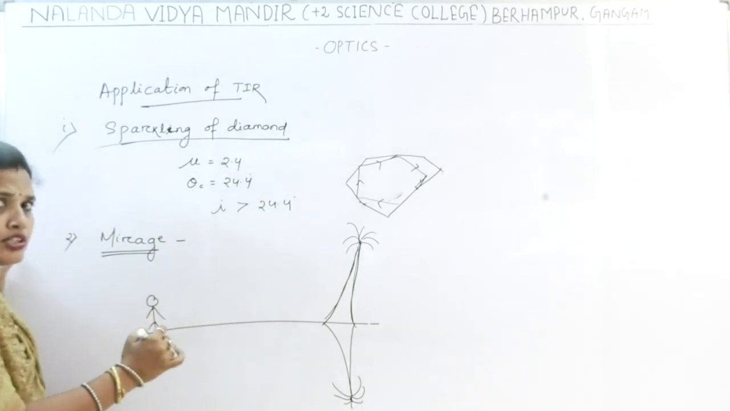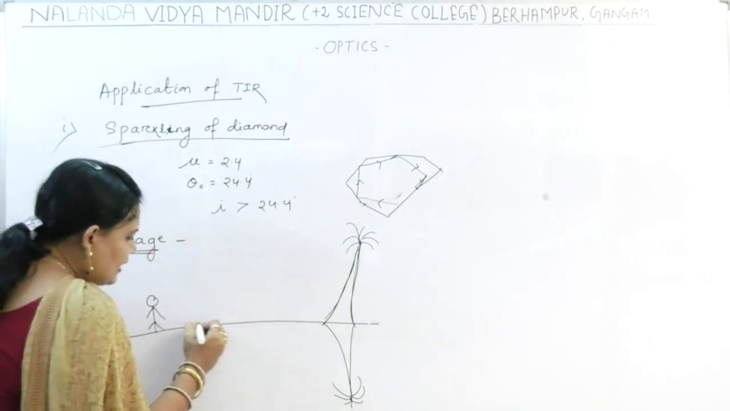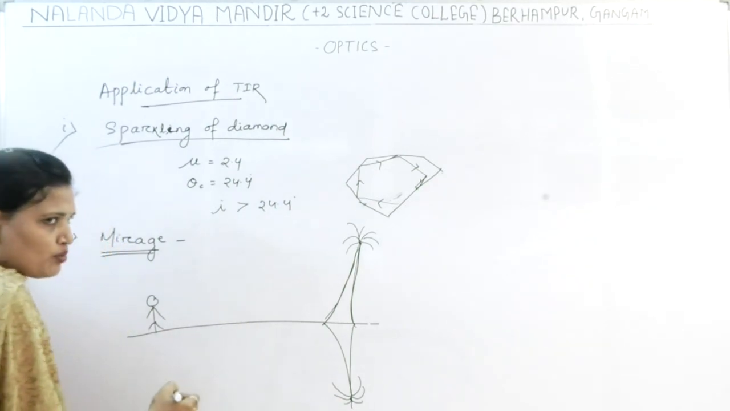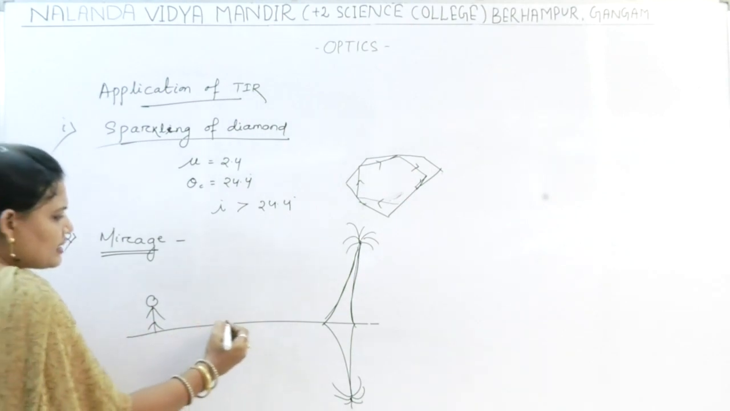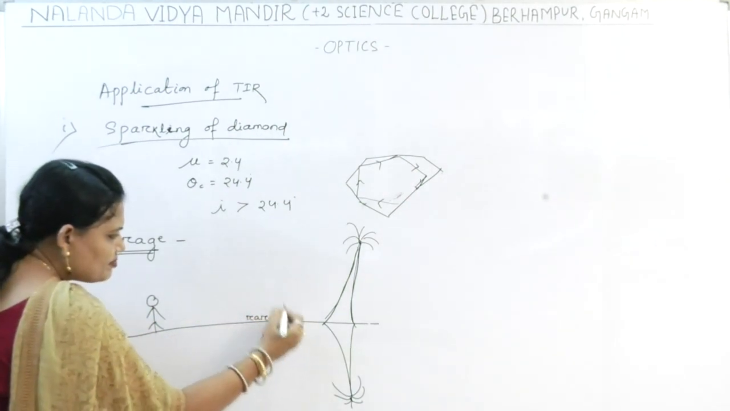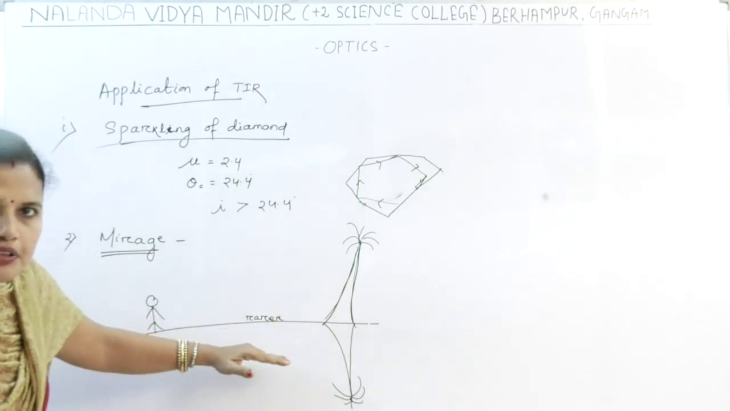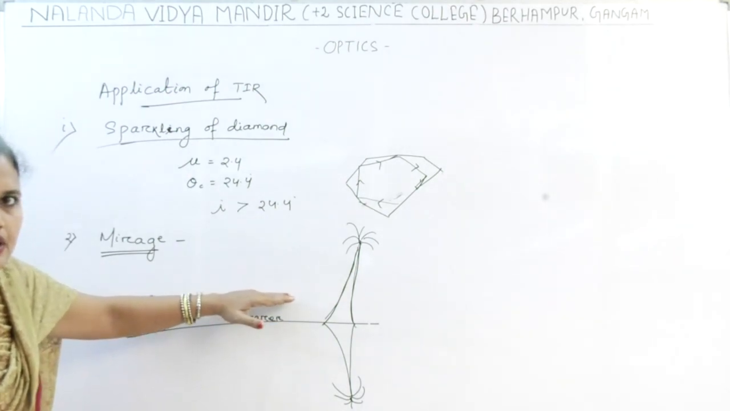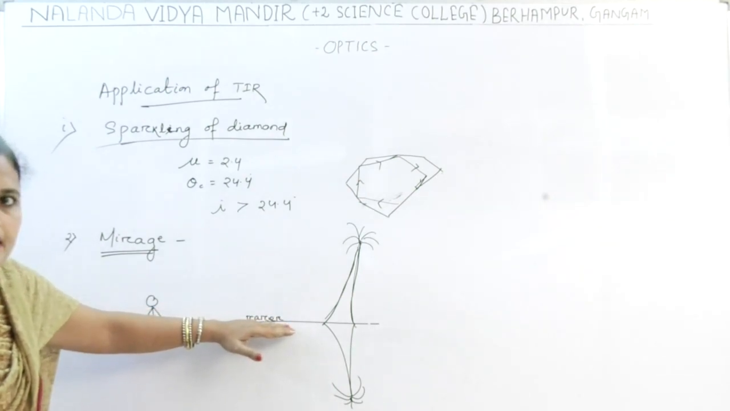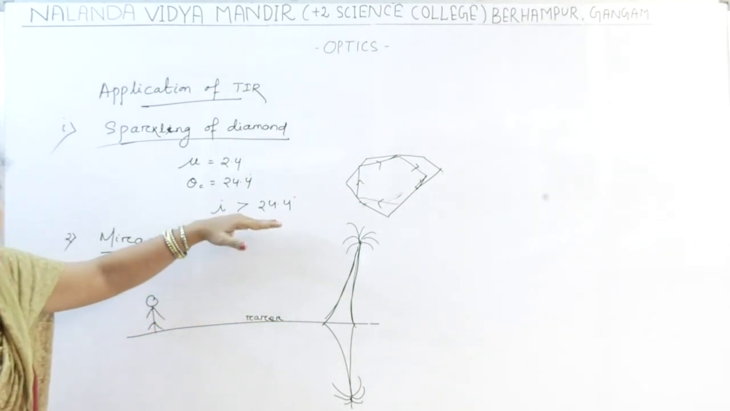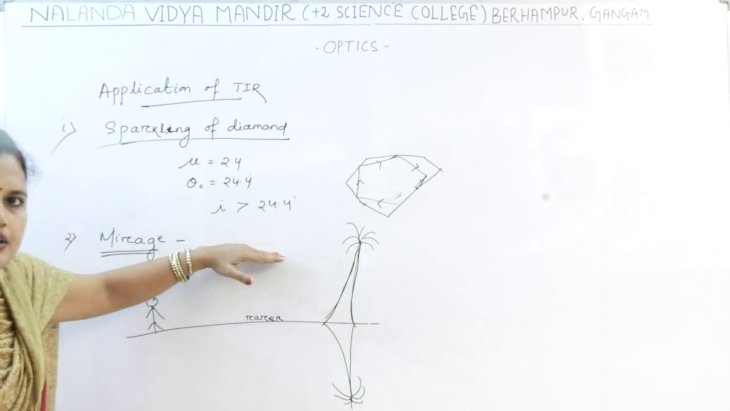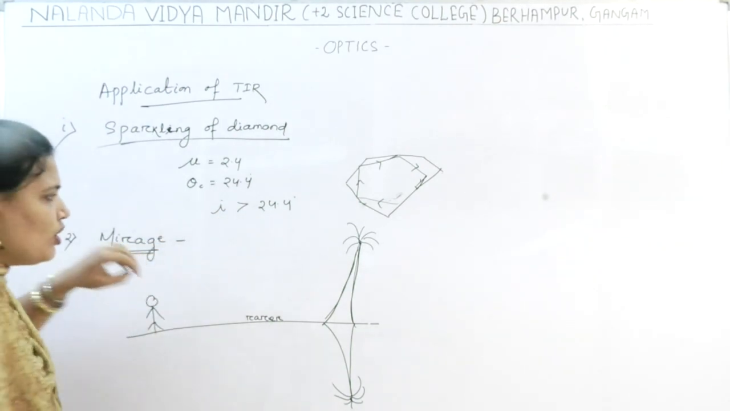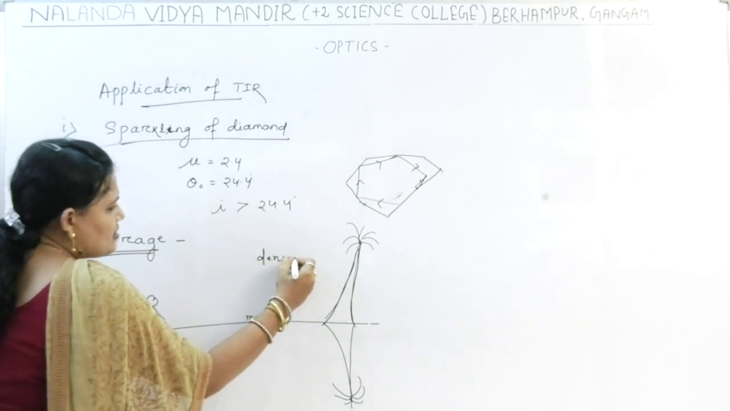As it is a very hot summer or in the desert, generally the atmosphere near the ground becomes hot. The temperature increases. So what will happen? The refractive index decreases. If the refractive index decreases, then it behaves like a rarer medium. So the lower portion of the atmosphere which is in contact with the ground acts as a rarer medium, and as the height of the atmosphere increases, the temperature gradually decreases. When the temperature gradually decreases, the refractive index is more, so it acts like a denser medium.